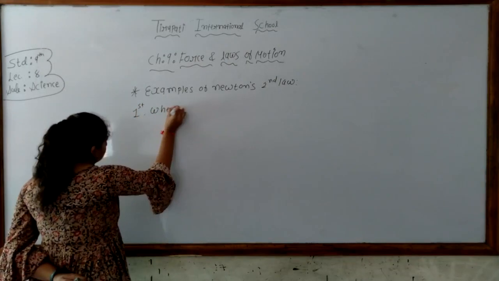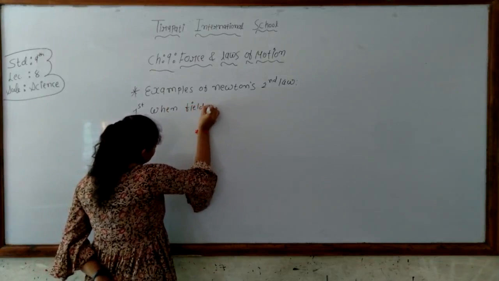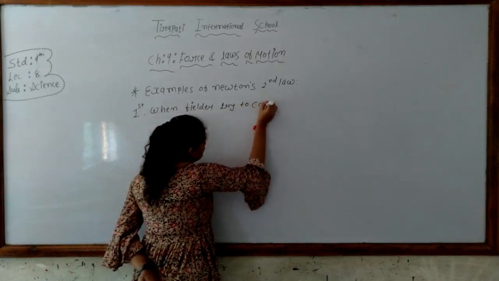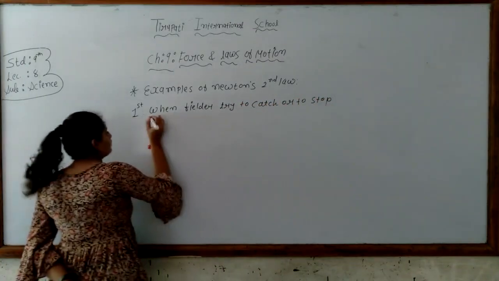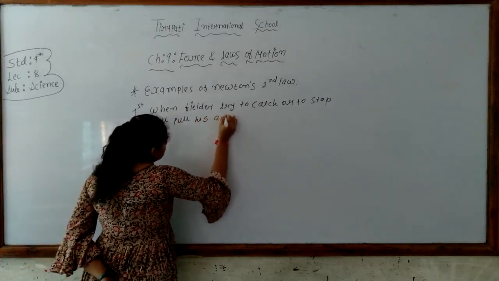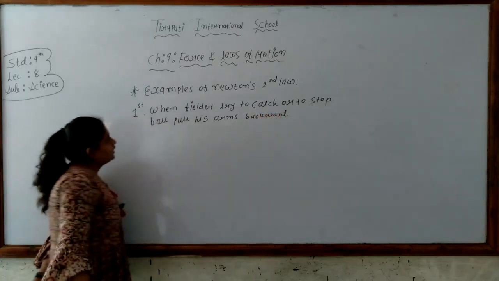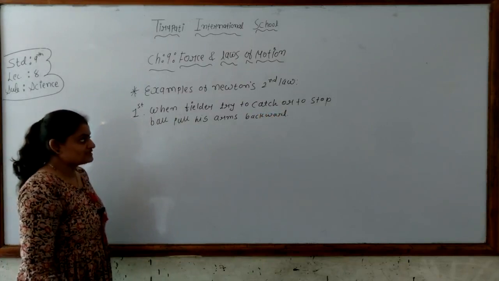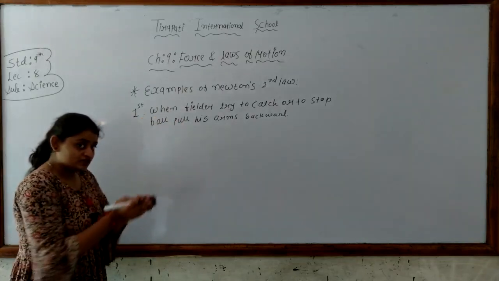when a cricket player, say a fielder, tries to catch or stop a ball, he pulls his arms backwards. When the fielder tries to catch or stop the ball, he pulls his hands backward.